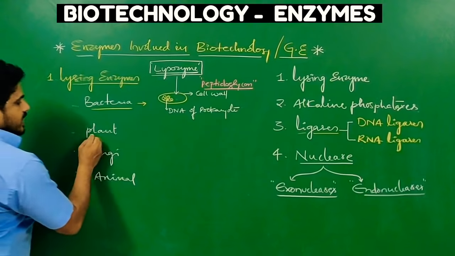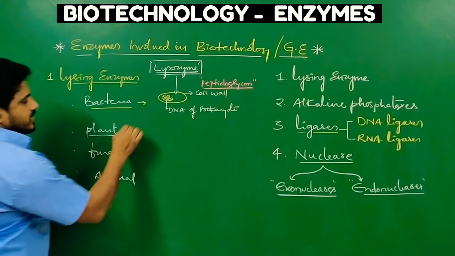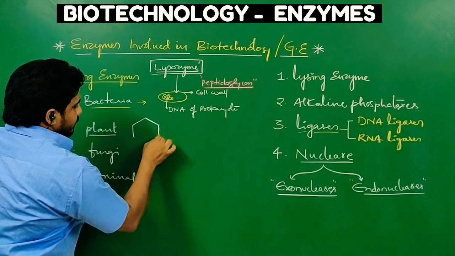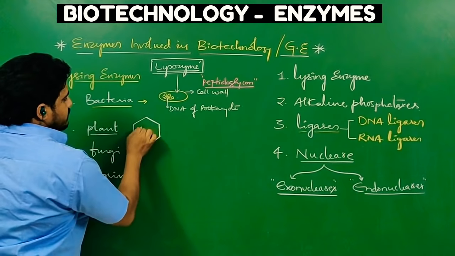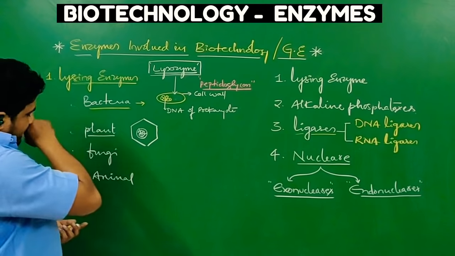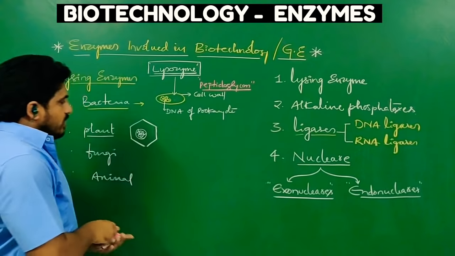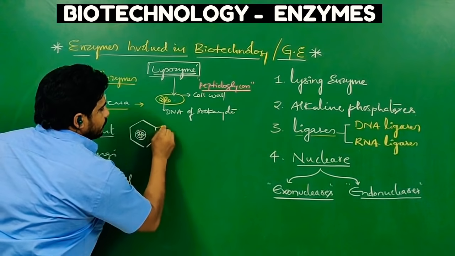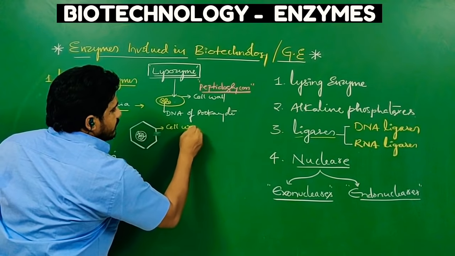In case the desired DNA is present in a plant cell, in a leaf or a stem or a root, somewhere the DNA is present inside the nucleus. Plant is eukaryotic, so we have to break the cell wall. In plants also there will be a cell wall.